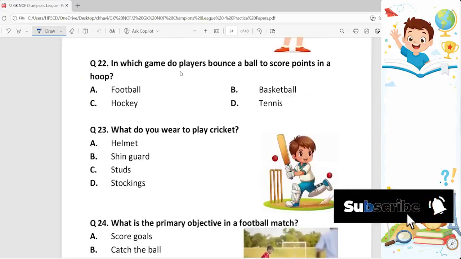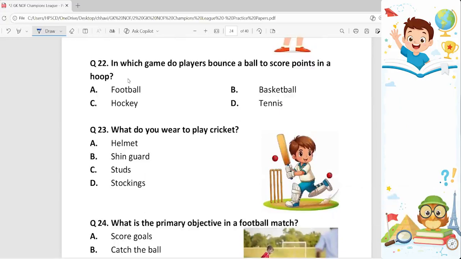22nd question. In which game do players bounce a ball to score points in a hoop? So which is the game in which we bounce a ball? It is basketball. Option B is the correct answer.